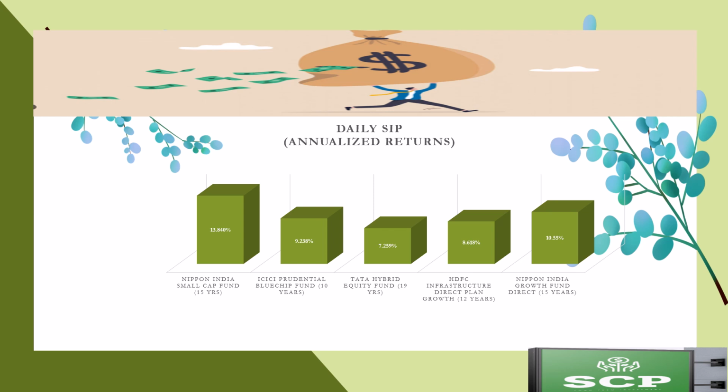To conclude, a daily SIP of 100 is better than a monthly SIP of 5000 if the investor has chosen the correct mutual fund. It has the potential to generate more corpus compared with the monthly SIP of 5000 in the long run.